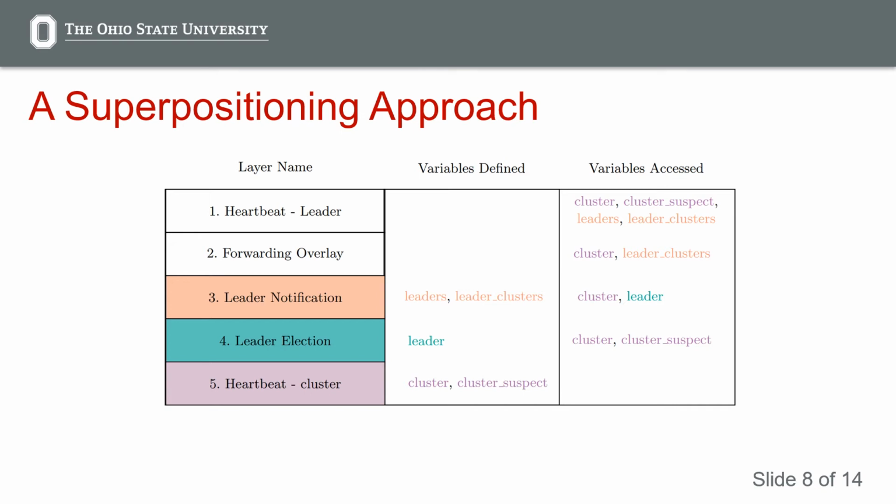The top layer of this algorithm closely follows the basic heartbeat algorithm to transmit information across the network. The layer below, the overlay network, transmits this heartbeat information across overlay nodes to leader nodes. The next 2 layers are related to deciding and disseminating leader and cluster membership information across the network. The bottom layer is a duplicate of the heartbeat algorithm on the top layer, but runs only within individual clusters.